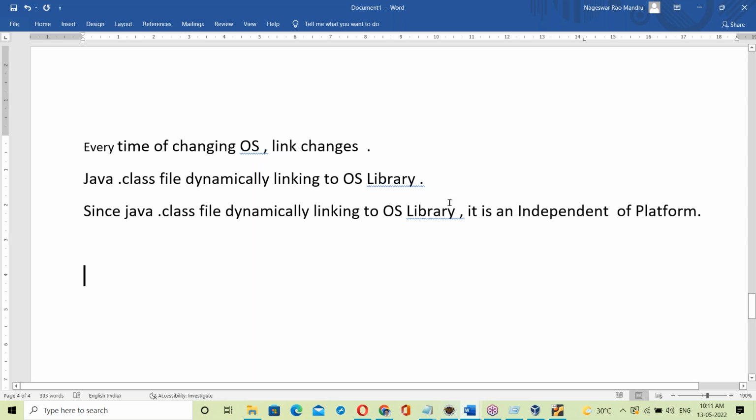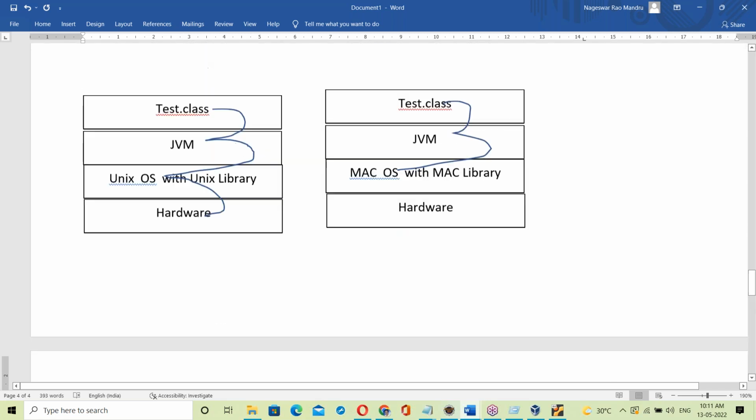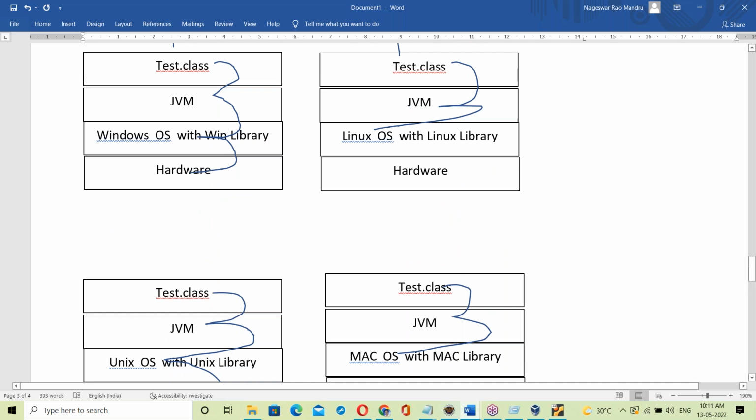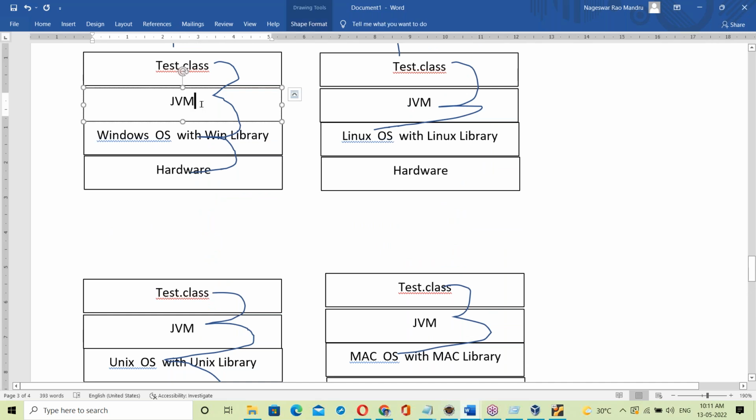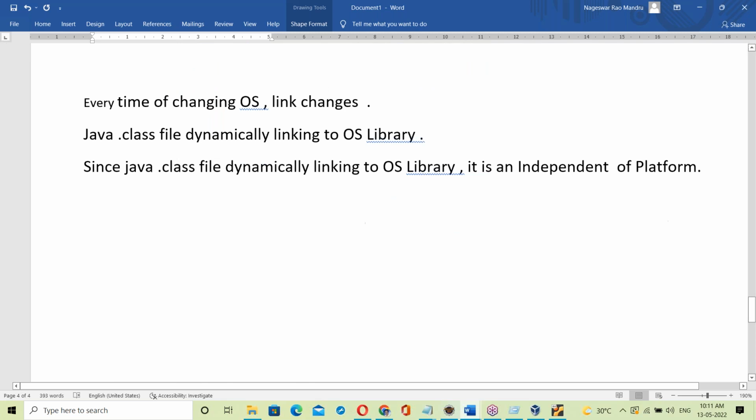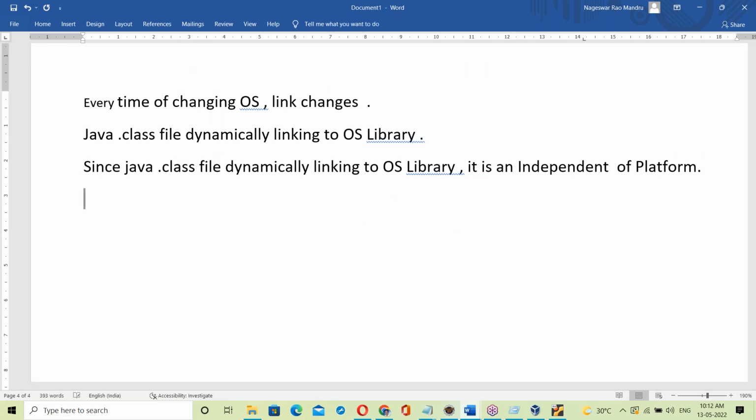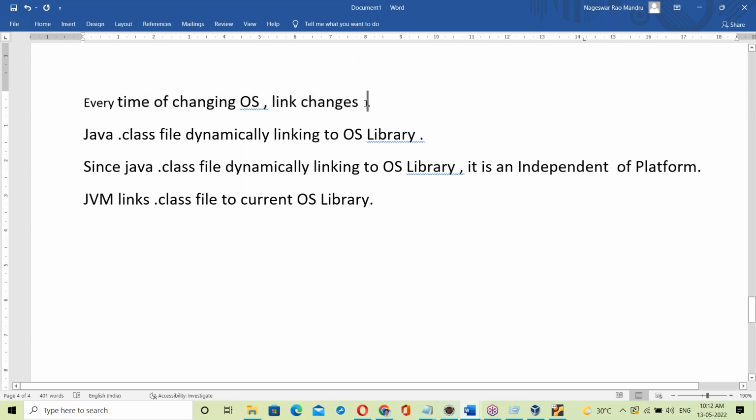So the .class file links to the OS library dynamically. Who will link it here? The JVM. The JVM links the Java .class file to the currently running OS library. So every time the OS changes, that link changes. Okay, right? Yes, here is the question.